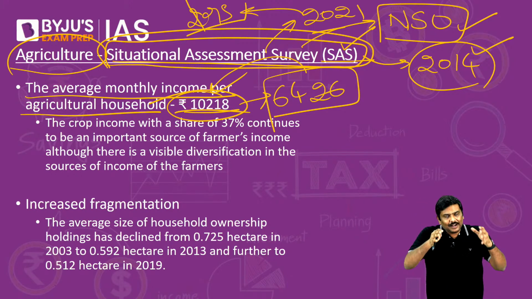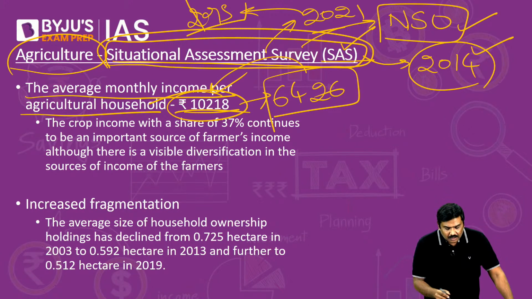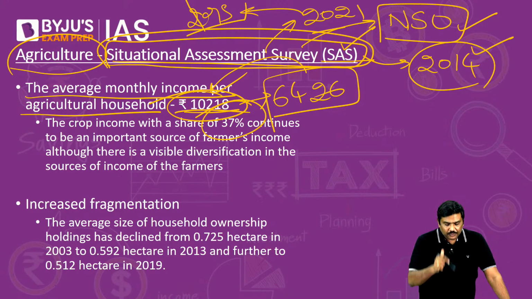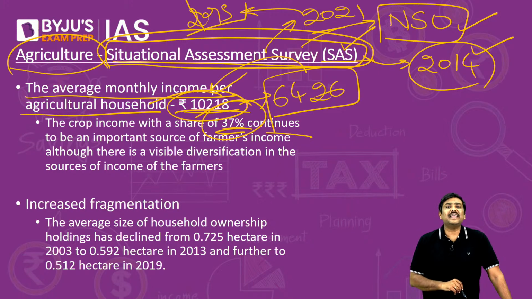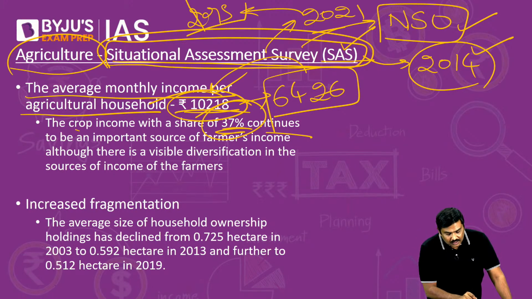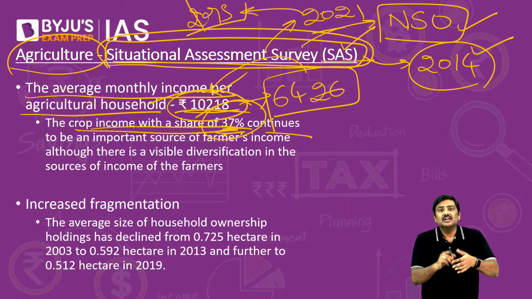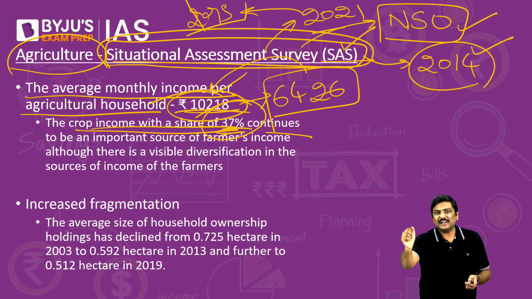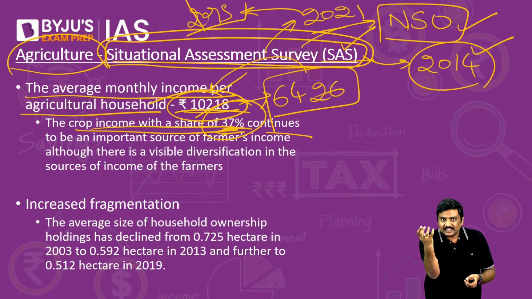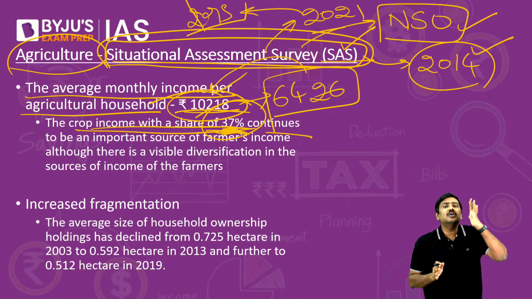And out of this particular total income, the majority of the income for the farmers has actually come from 37%, in the form of the crop cultivation itself. That is, how much the farmers have earned by cultivating the crop and selling them in the market. That particular income accounts for around 37% of the total income, and that is the major contributor.